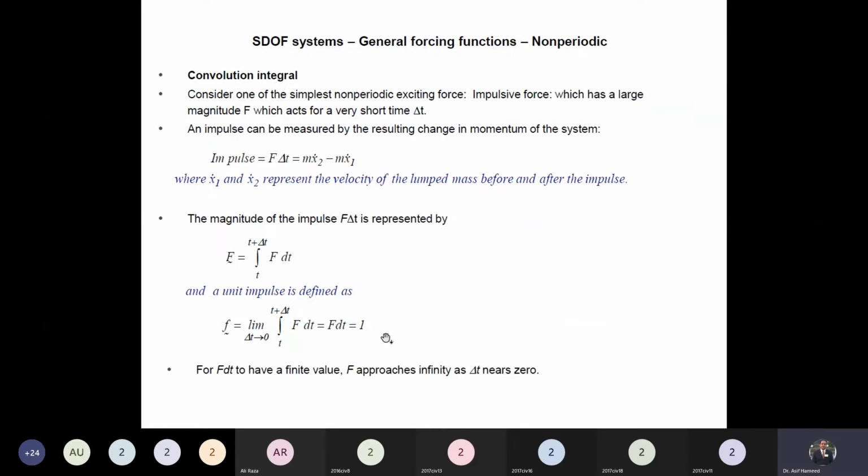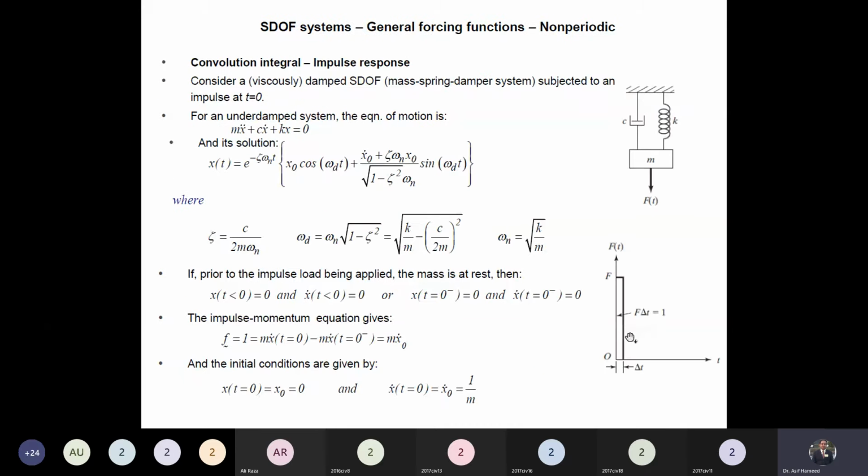Okay, use this equation now. F delta t equals m x2 dot minus m x1 dot. When the impulse is acting, after the application of the load, the unit impulse will be equal to m x2 dot minus m x1 dot. What is the velocity just before the application of the load? This is equal to 0. After the application of the load, suppose the velocity of the system becomes x naught dot.